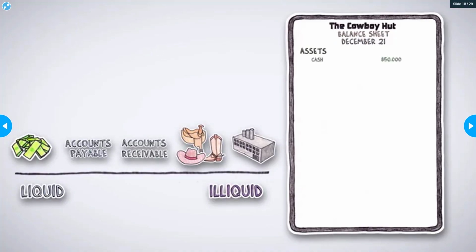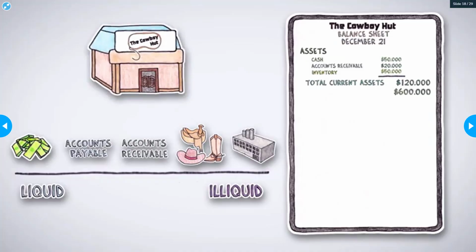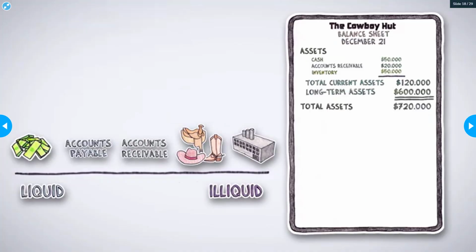Wayne counts $50,000 in cash. He also notes he has $20,000 in payments due from customers paying on credit. He files that under accounts receivables. Finally, Wayne adds $50,000 in inventory and sums all of those up as current assets. Next, Wayne counts that the Cowboy Hut has $600,000 in property from their retail stores. This is a long-term asset.